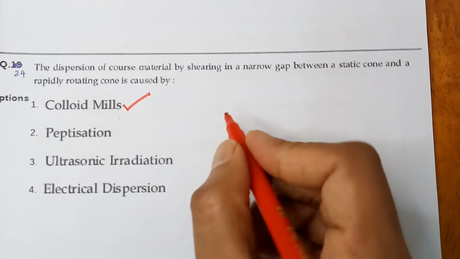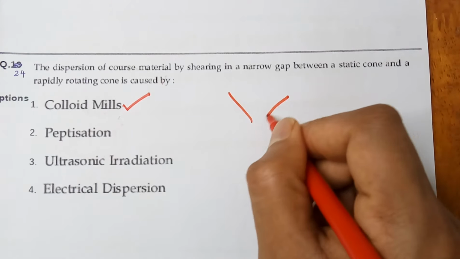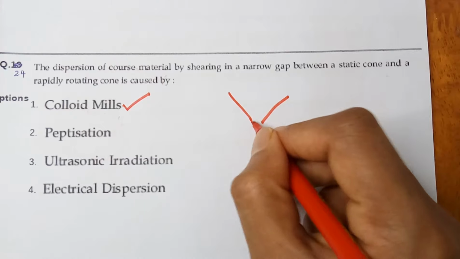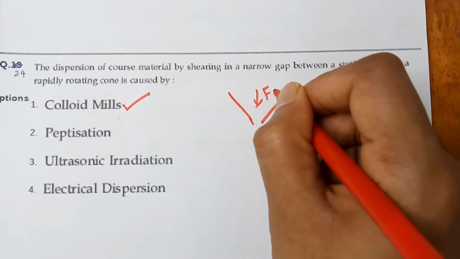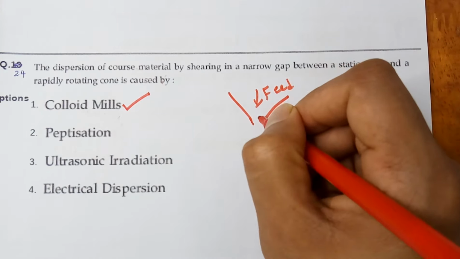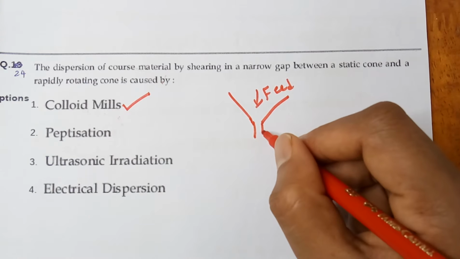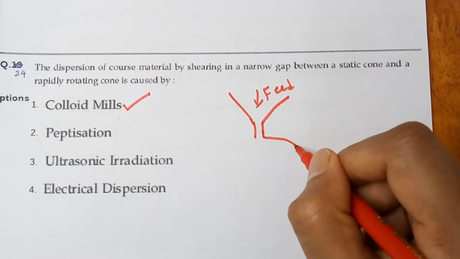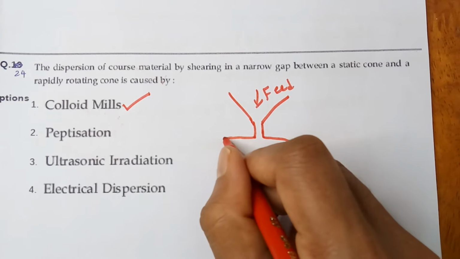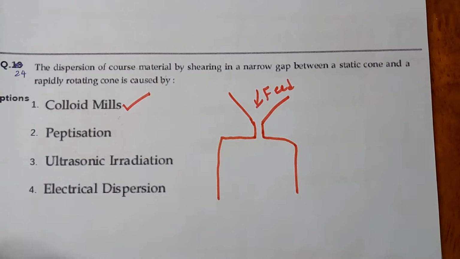In colloid mill, how is the structure? Here it is the hopper. In this, feed is given, that is coarse materials. Feed is given through that and it will go down. Okay, this is a rough picture of the mill.